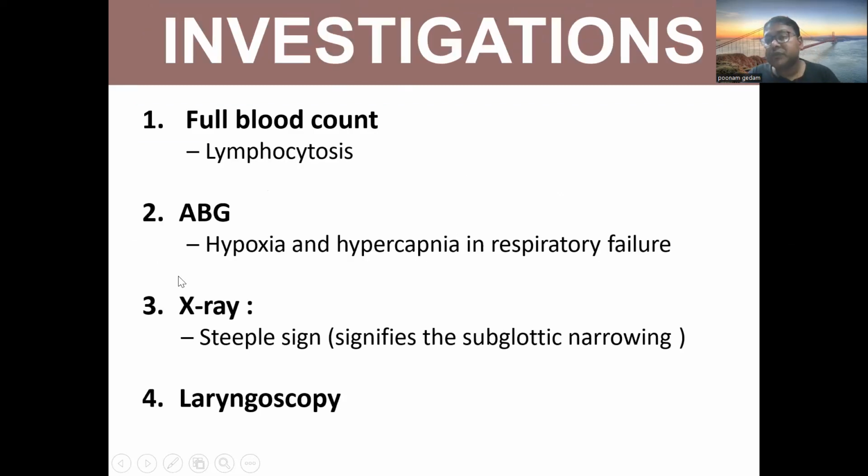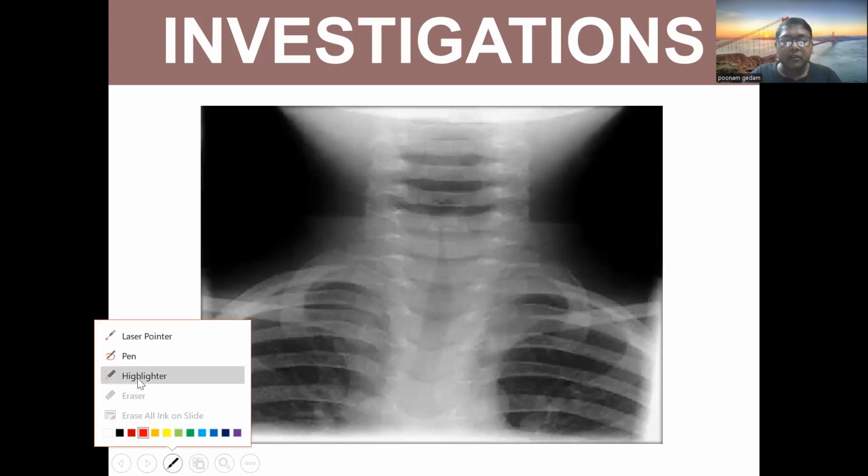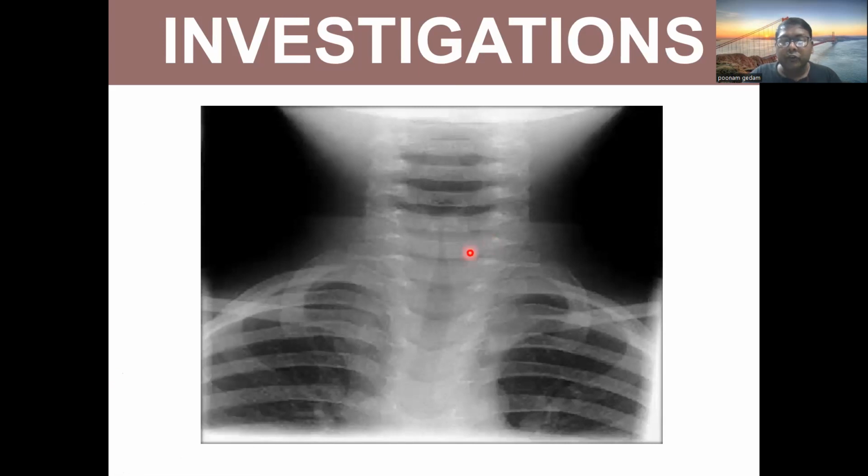So what are the investigations we do in laryngotracheobronchitis? Investigations: full blood count, we will see lymphocytosis. ABG, we see hypoxia and hypercapnia in respiratory failure. X-ray: steeple sign, signifying the subglottic narrowing. There is a subglottic narrowing in the trachea. Laryngoscopy. So this is the steeple sign. You all can appreciate this steeple sign. Okay.